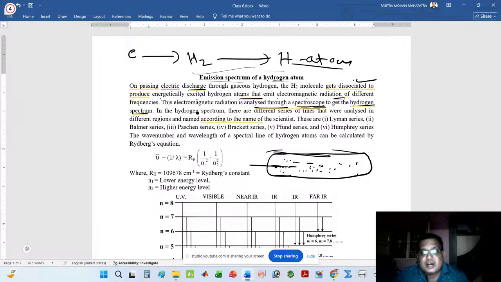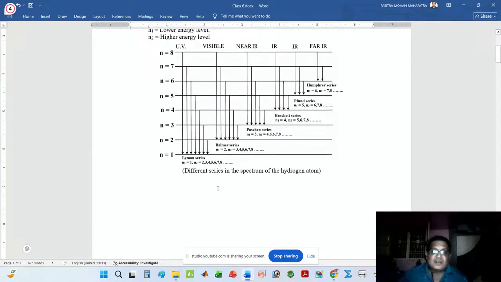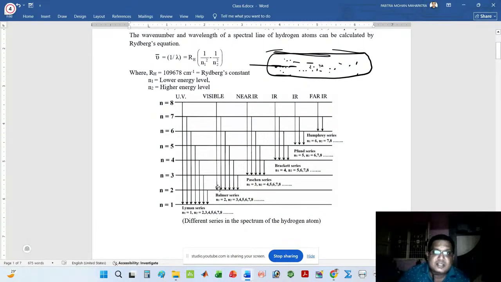In the hydrogen spectrum, there are different series of lines. Look at that. These are the different series of lines, and all the series are named after scientists.